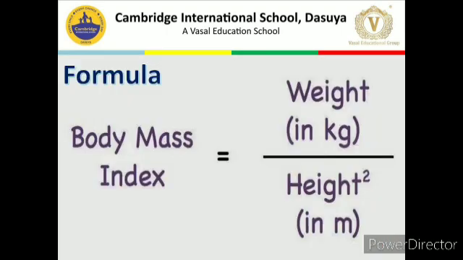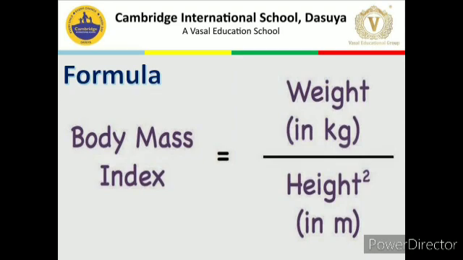Next is the formula. The body mass index formula is body weight in kilograms over height in meters squared. Suppose your height is 1.60 meters and body weight is 70 kg. So how can we calculate? 70 over 1.60 times 1.60, 70 over 2.56 is equal to 27.34. It means you are overweight.